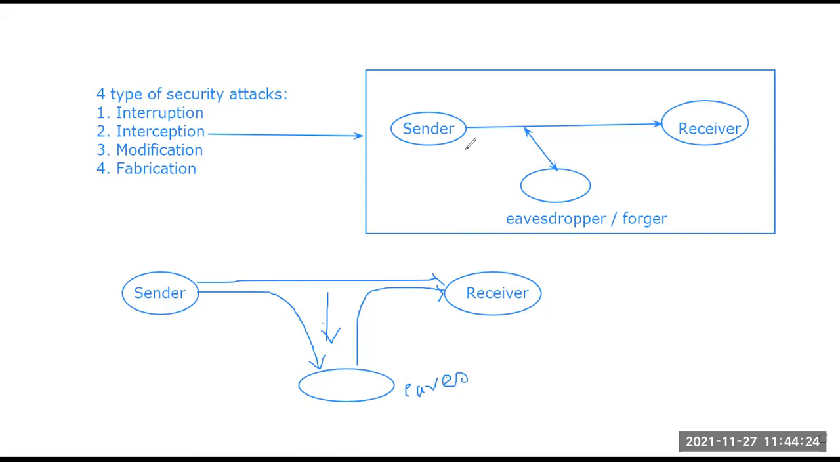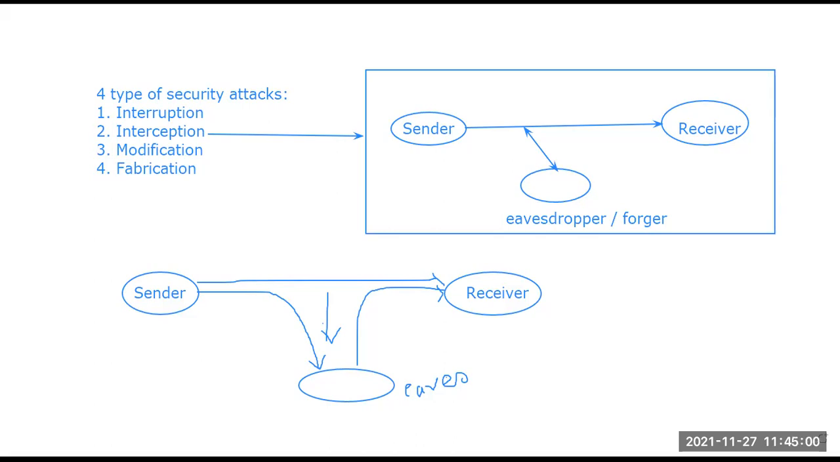Okay, so the eavesdropper comes into the scenario. Now, this eavesdropper is trying to do what in the process of fabrication? The unauthorized party, that is the eavesdropper, inserts counterfeit objects into the system. This is an attack on the authenticity of the data: inserting a false message in the network, or the addition of records in the file. So this is the term called fabrication.